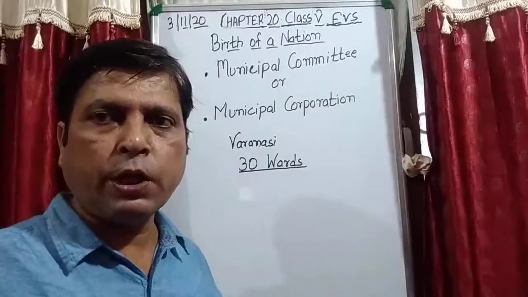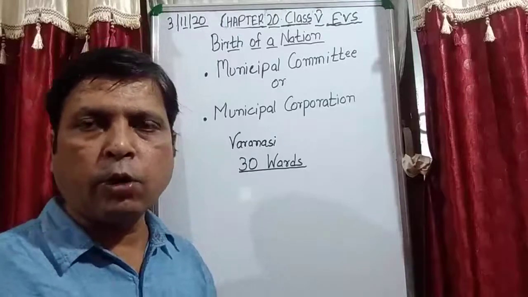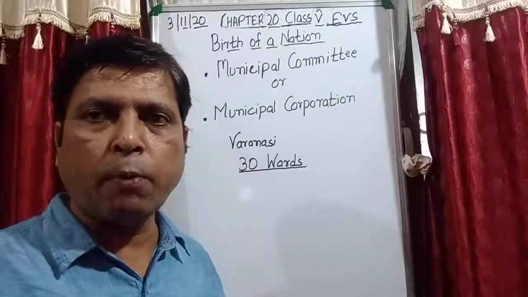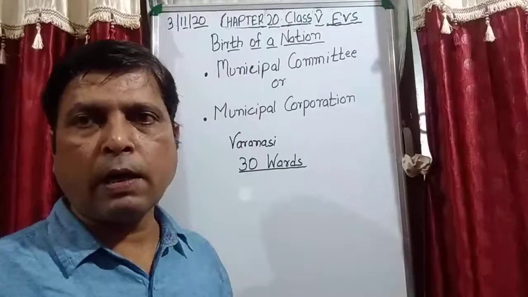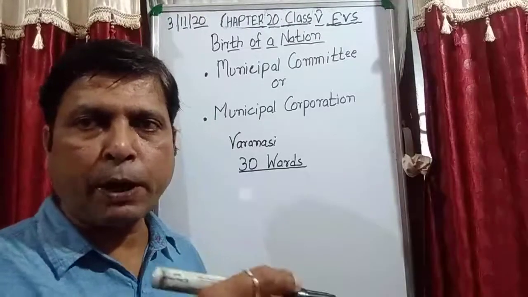Now the question arises, who gives the vote? The persons who are living in that particular area.